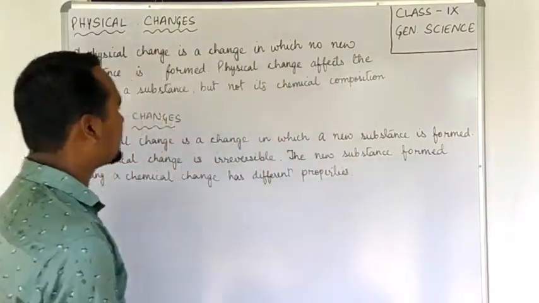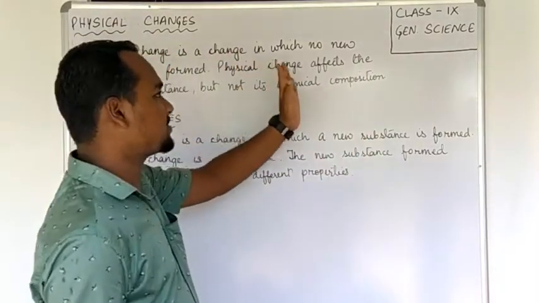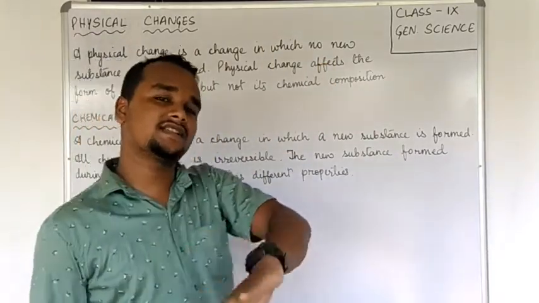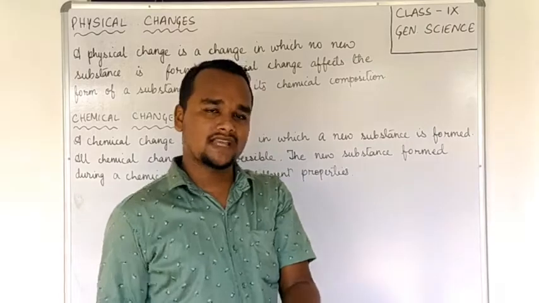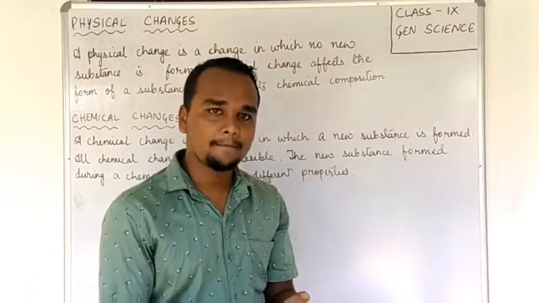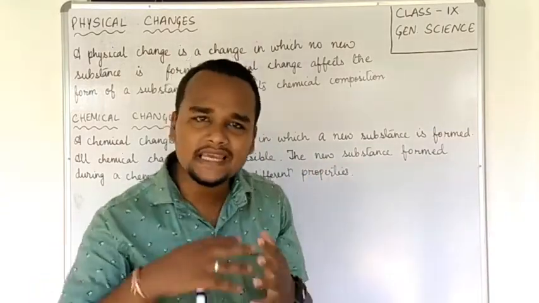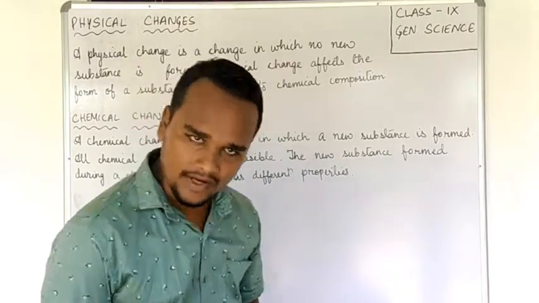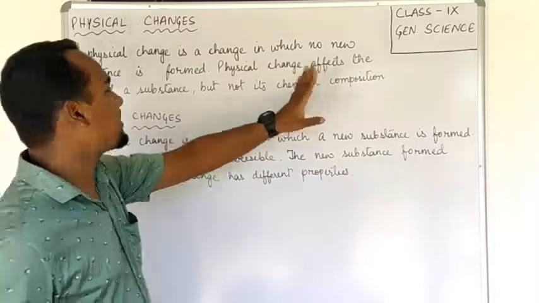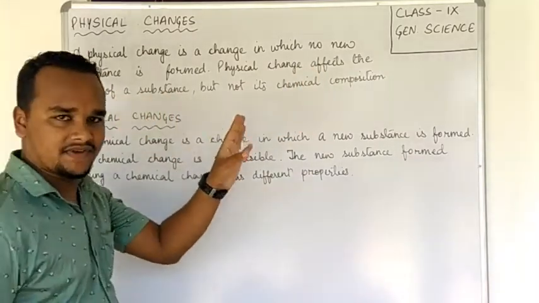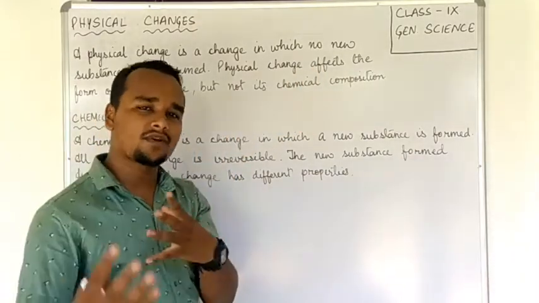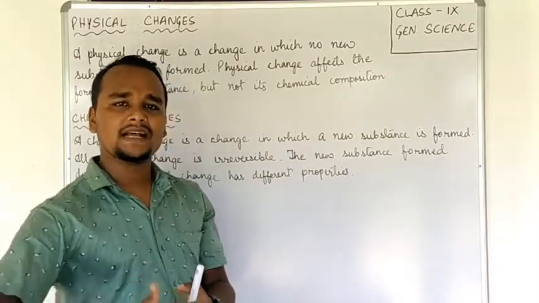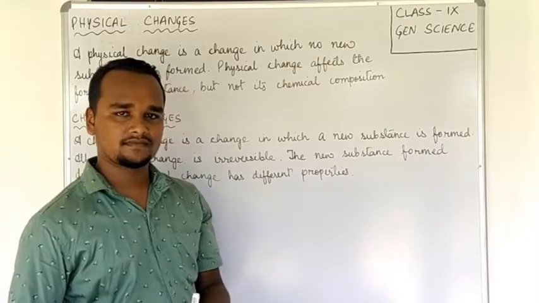So let us start with the definition. A physical change is a change in which no new substance is formed. A physical change is that kind of change where a substance undergoes changes but it does not produce any new substance during that change. Okay? Physical change affects the form of a substance. That means the state of matter might change.